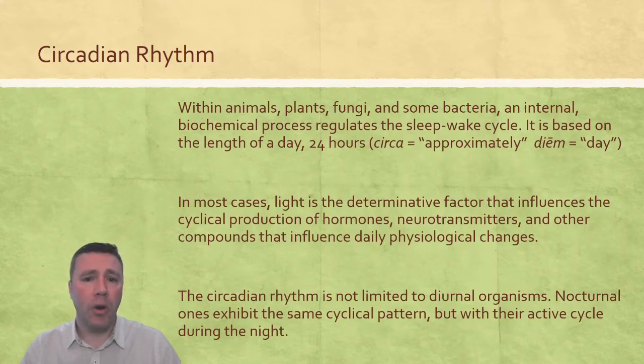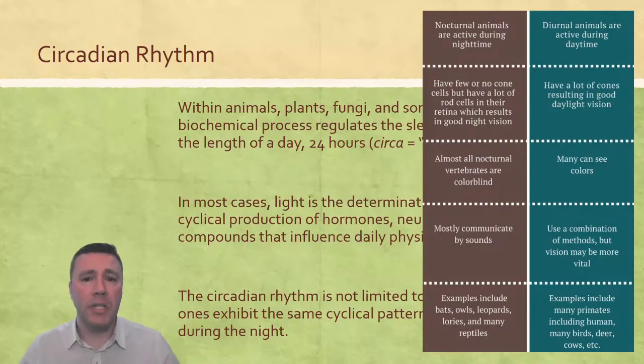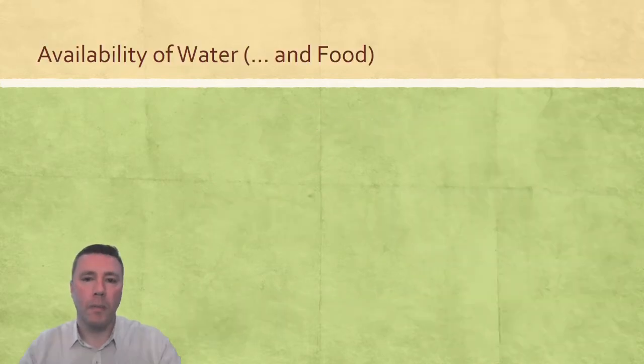The circadian rhythm is not just observed in diurnal organisms, the ones that are active during the day, but it's also observed in nocturnal organisms, ones that are most active at night. This diagram here shows some of the differences between the behavior and physiology of nocturnal and diurnal organisms. Nocturnal organisms tend to have very poor, if any, color vision. They communicate mostly by sound rather than vision. And it probably goes without saying, but nocturnal animals, although they can't see color very well, they have fantastic night vision. They include things like owls and bats and some of the larger cats like leopards.